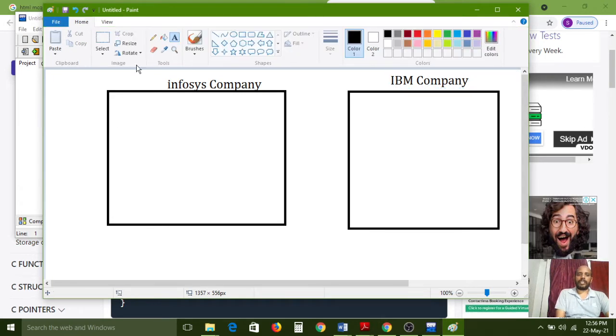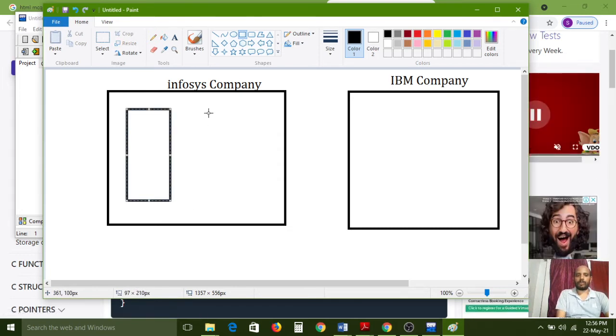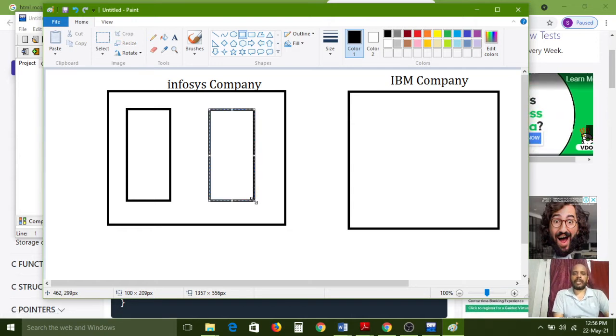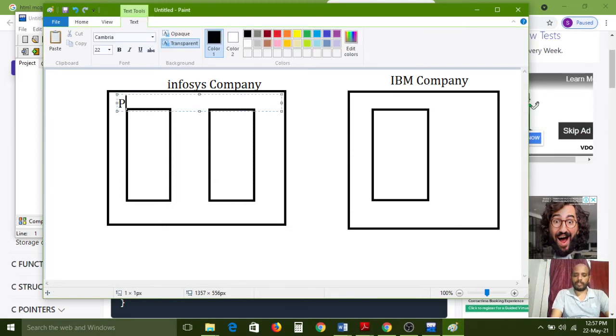Here one project is going on, and here two projects are going on, because a multinational company handles different projects. And here also one project is going on. Carefully observe, then only you can understand everything.